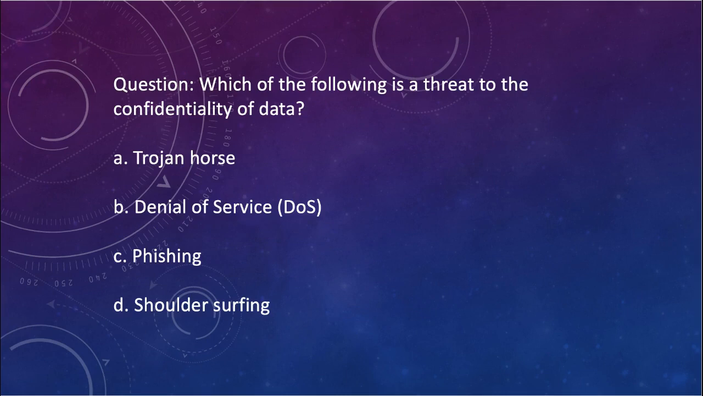Moving on, which of the following is a threat to the confidentiality of data? A. Trojan horse, B. denial of service, C. phishing, D. shoulder surfing. The answer is D. Shoulder surfing is a threat to the confidentiality of data. Confidentiality refers to the protection of sensitive information from unauthorized access or disclosure. Shoulder surfing is a type of attack where an attacker tries to obtain sensitive information by looking over the shoulder of the user. This can include passwords, credit card numbers, or other personal data.